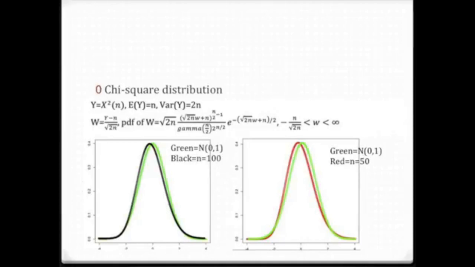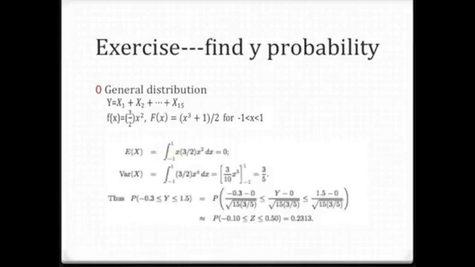Now I will talk about how the Central Limit Theorem is applied. First, in terms of a general distribution, f of x is equal to 3 over 2 times the square of x. Y is the sum of 15 random samples xi. If we ask for the probability of Y when it is less than or equal to 1.5 and greater than or equal to minus 0.3, first we ask for the expected value of x.